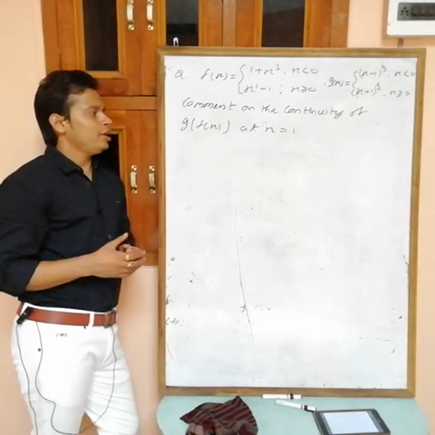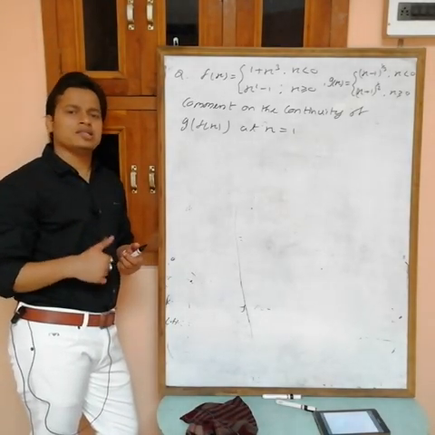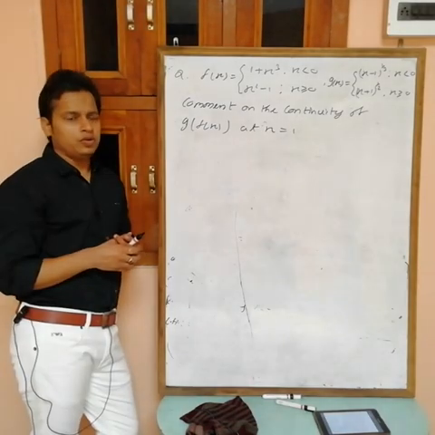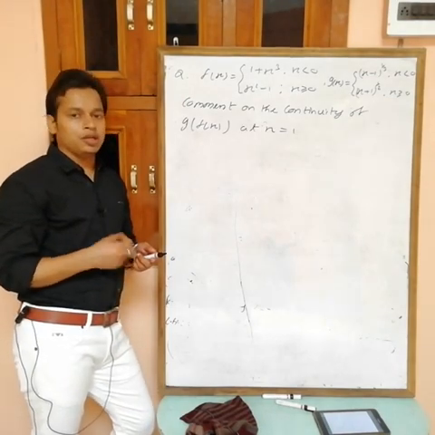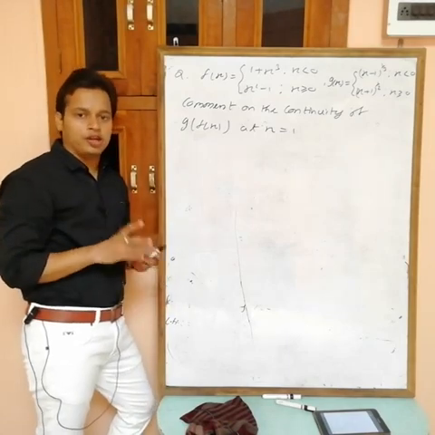Okay, so any function is said to be continuous at any point x equals 1 if LHL equals RHL equals the value of the function at 1. So just find the value. Remember, if you want continuity at any point, there is no need to first find this composite function. Directly you can find the continuity.